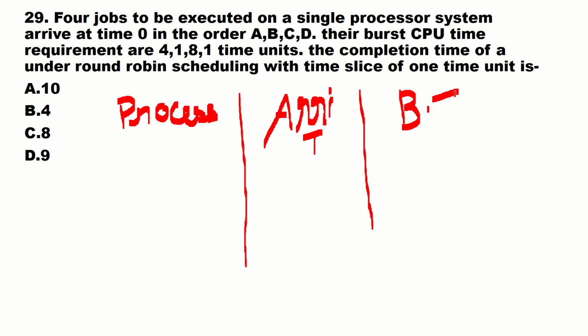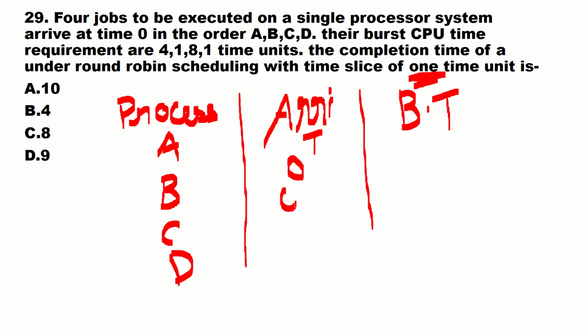In round robin with a time slice of 1. What the time slice is given, that is 1. That is a very important thing in round robin. The processes given are A, B, C, D, and arrival time will be 0 for A, B, C, and D.